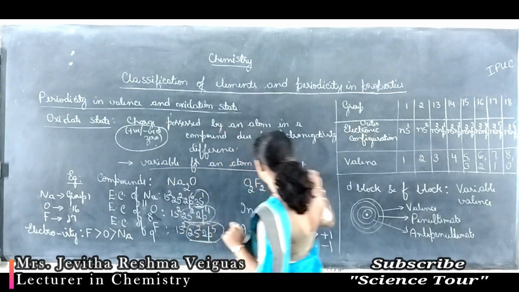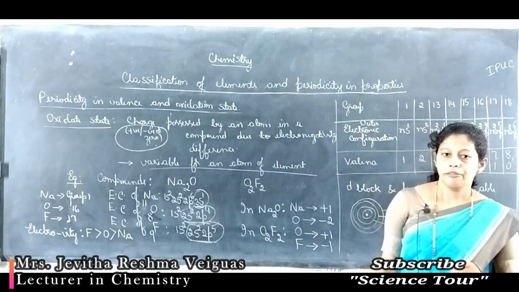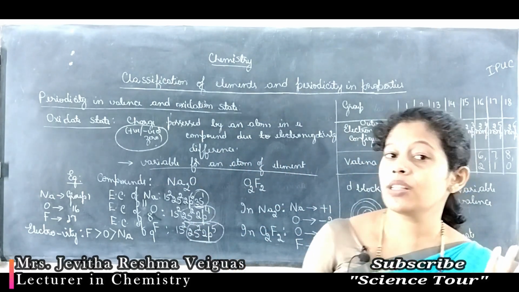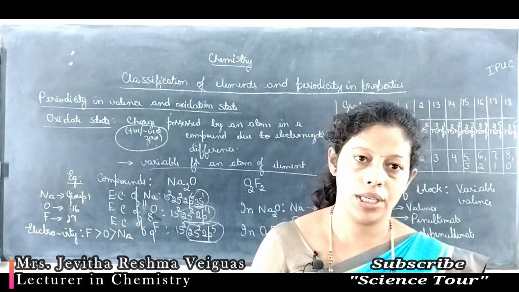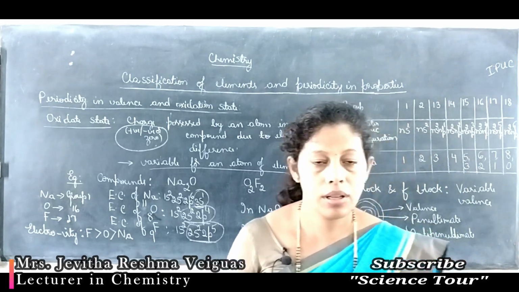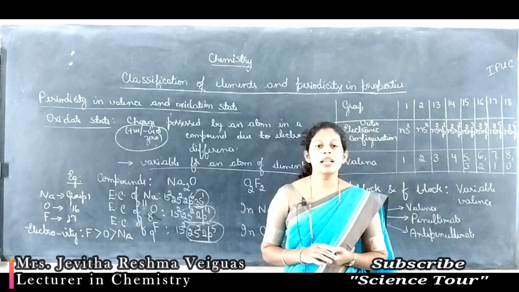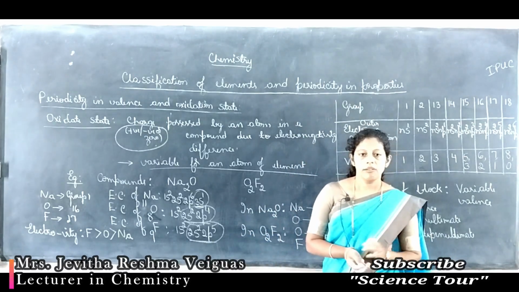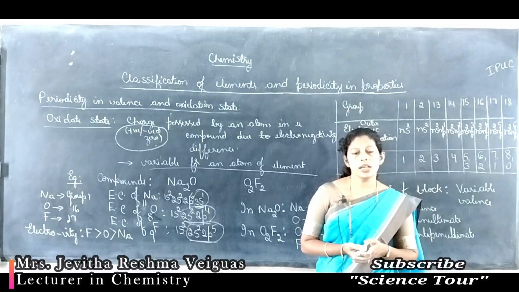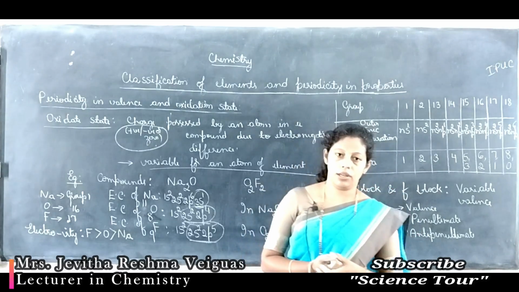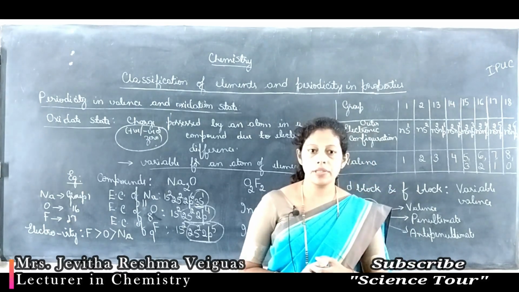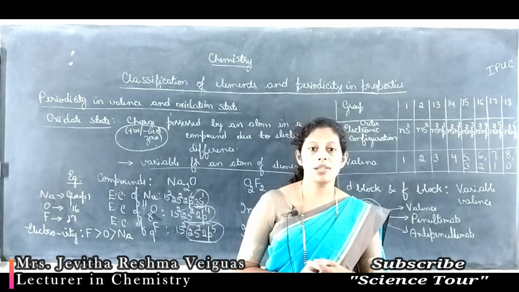It is variable for an atom. For an atom, oxidation state is not constant, but valence is constant. So the difference between valence and oxidation state is, valence is the number of valence electrons or 8 minus valence electrons. Oxidation state is the charge possessed by an atom.